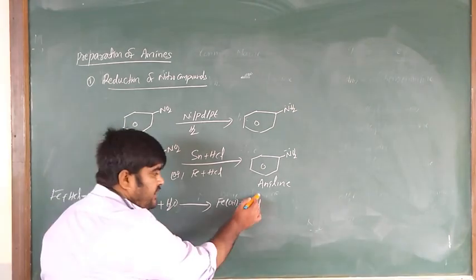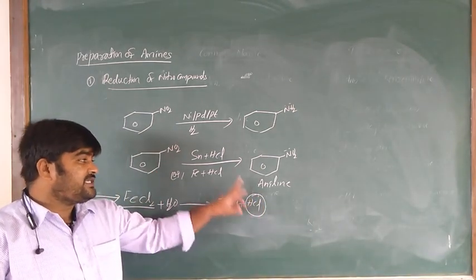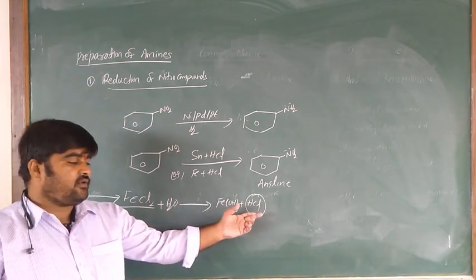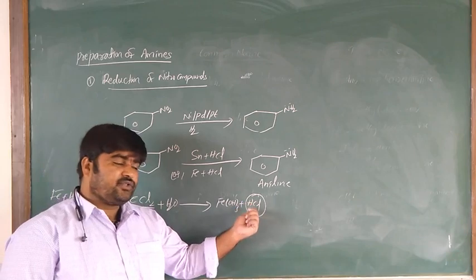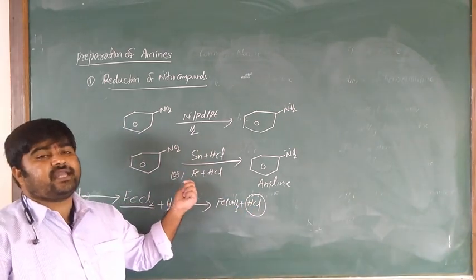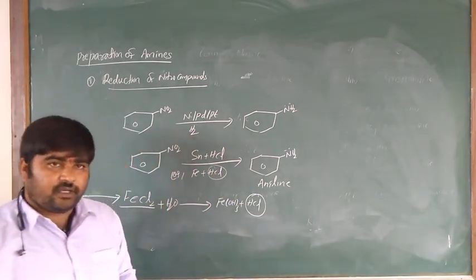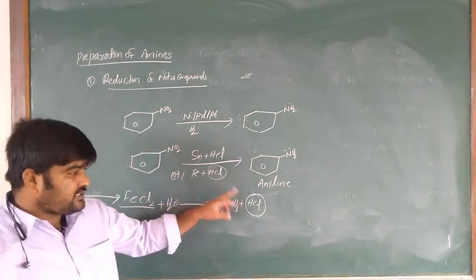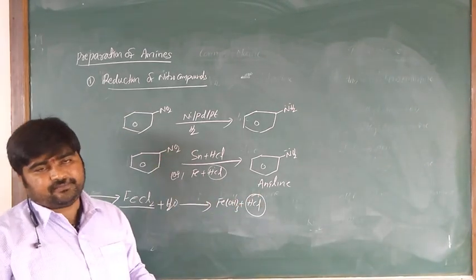This hydrochloric acid is used to initiate the reaction. That's why we have to use only a small quantity of HCl here. Because during this reaction HCl is produced, and this HCl once again initiates the reaction.